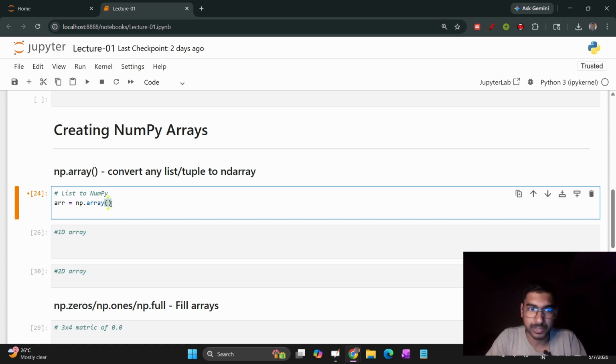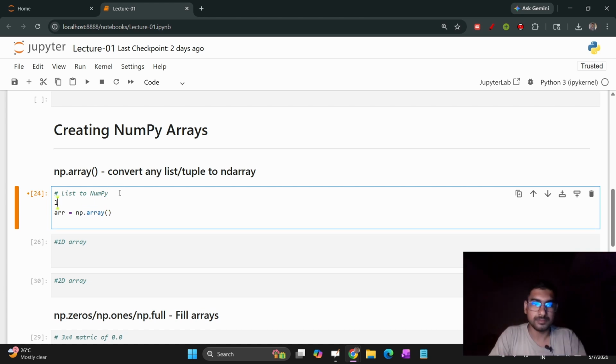Let me show you how to create an array and how to convert a list to an array. First, let me create a list. List equals, this is how we create the list. I think you already know this in Python. And one more thing: a list can have multiple data types, but a NumPy array cannot have multiple data types. This is one of the important things.